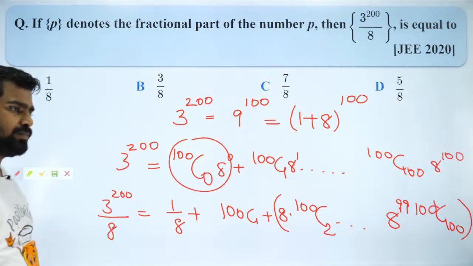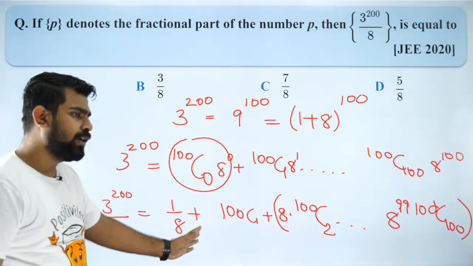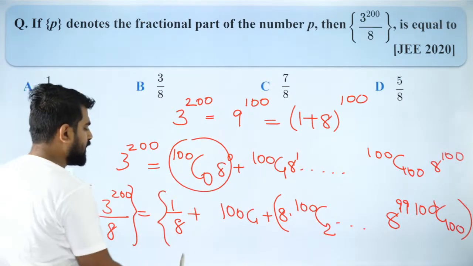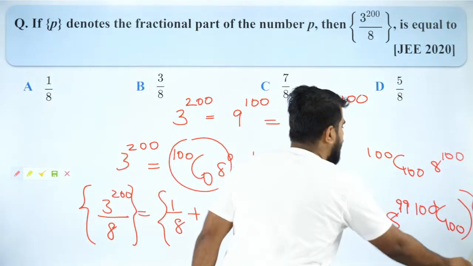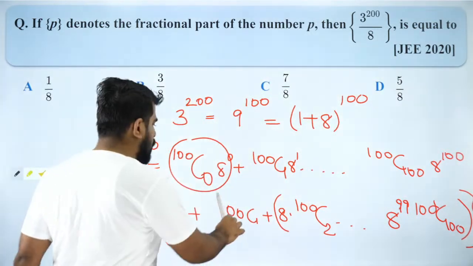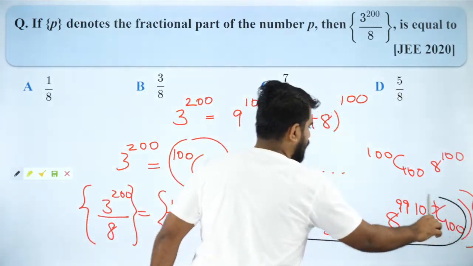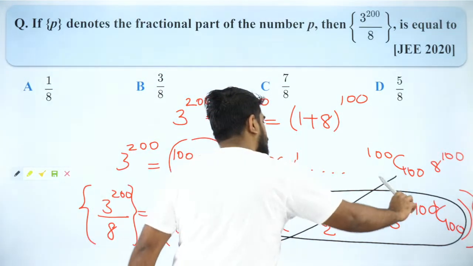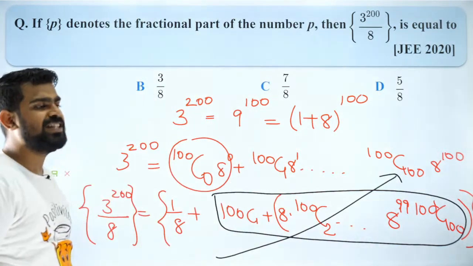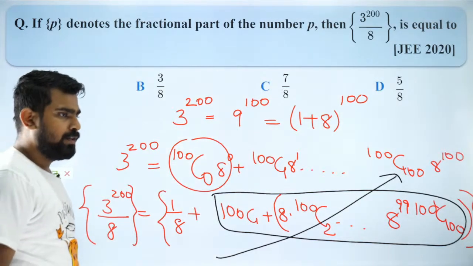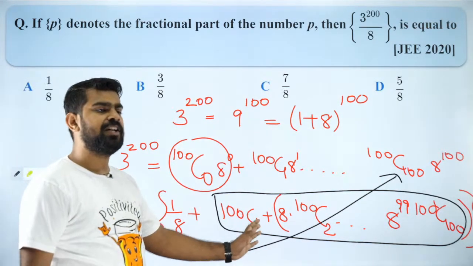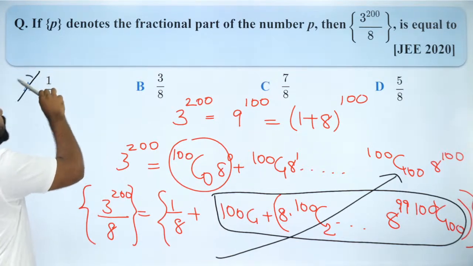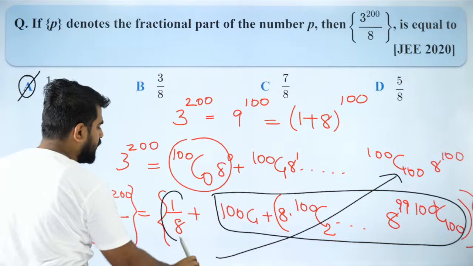Everybody got it? So now, if I take the fractional part on both sides, we know that all of these quantities are integers, so I can just forget them, because the fractional part of an integer is 0. So the answer is just 1 by 8, because 1 by 8 is what will be left out.